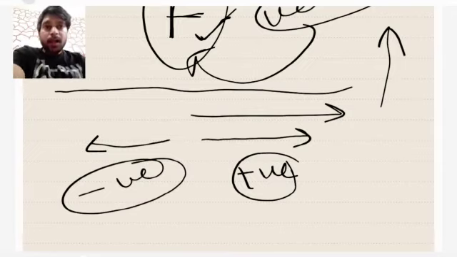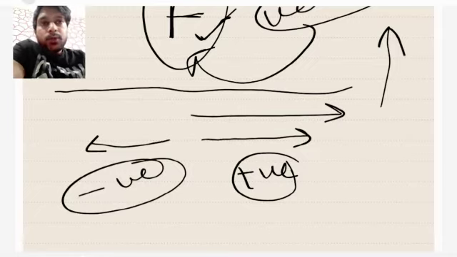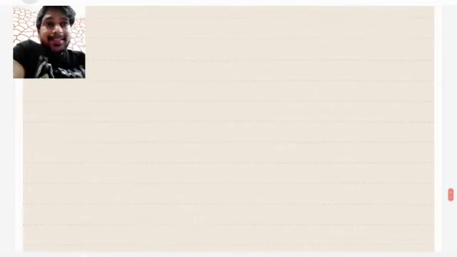Or, according to the question, in some questions a direction is beforehand considered as positive. Then you have to consider the direction opposite to that as negative. So let's take an example.